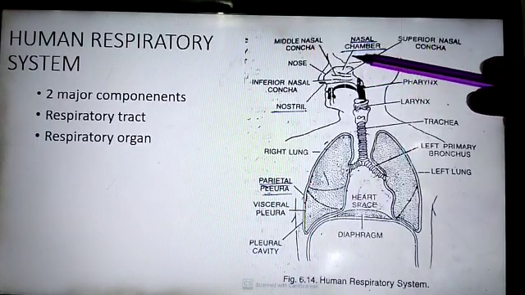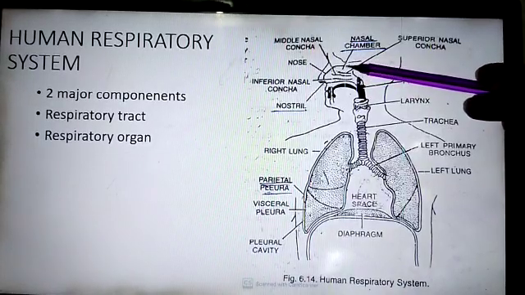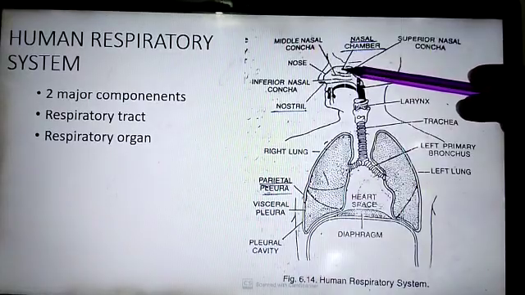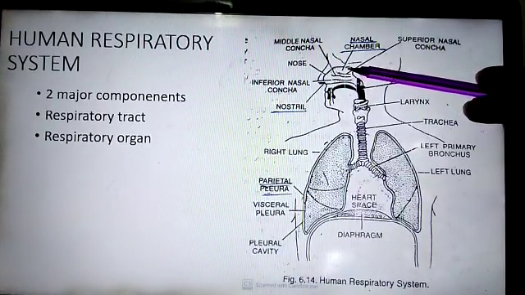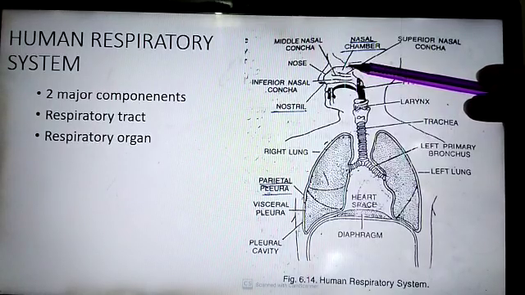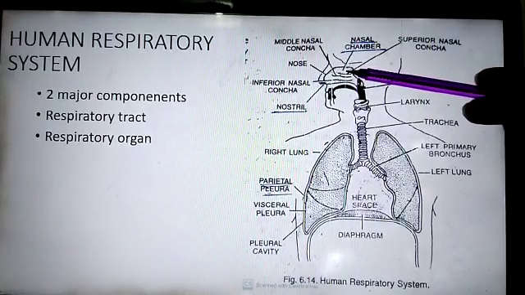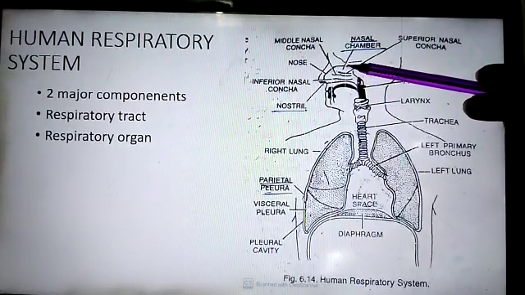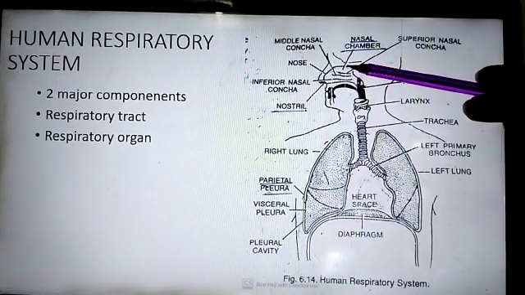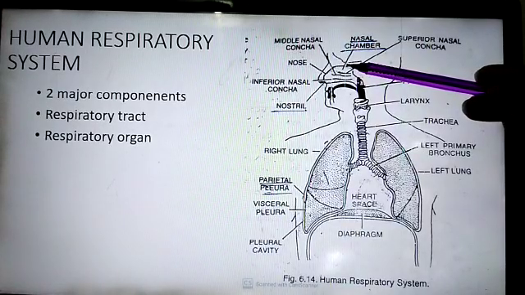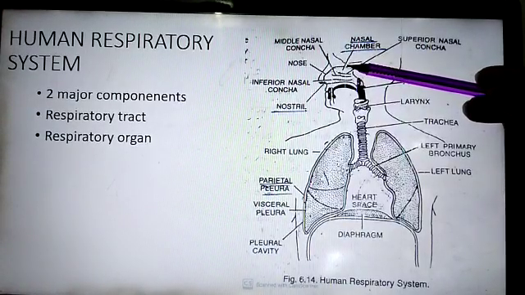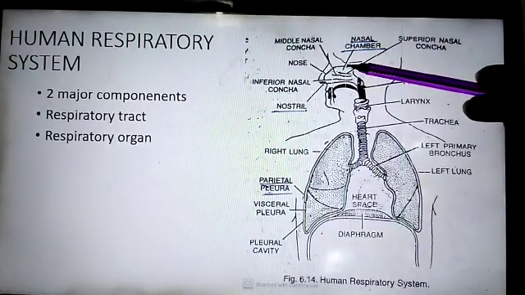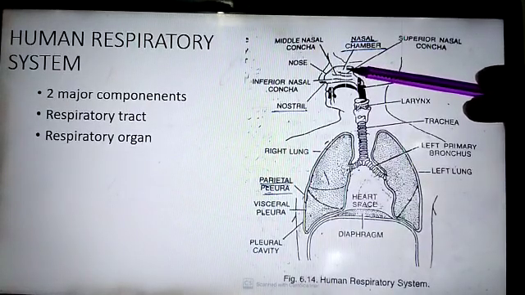The upper part of the nasal chamber is known as the olfactory region. As the name suggests, olfactory is related to smell. It is lined with the olfactory epithelium. It looks yellowish brown in color and its function is that it acts as the organ of smell.